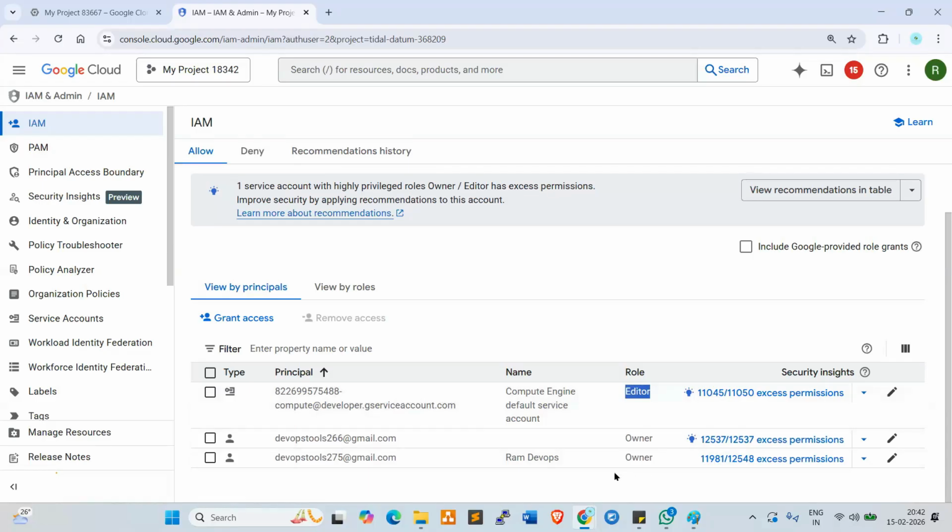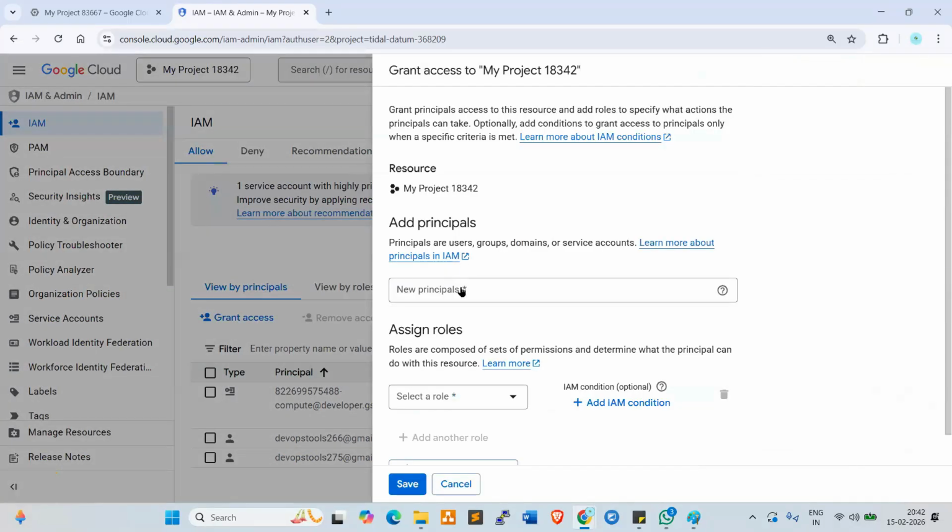Now I want to create one more IAM user. So click on grant access. Now look at here. It is asking you to add the new principal name. So here you can give the new principal name, for example, I want to give something like DevOps at gmail.com. This is my new principal name, the IAM account name.